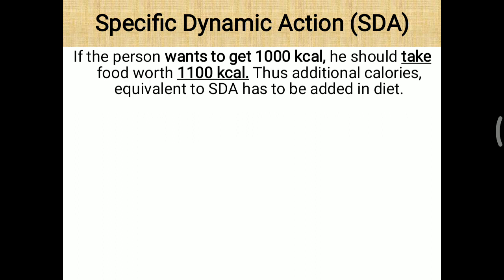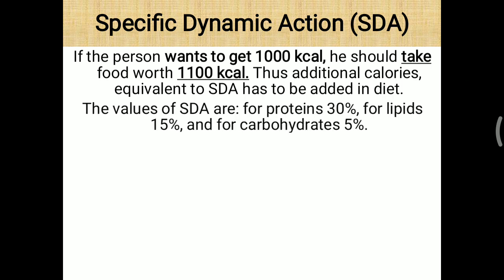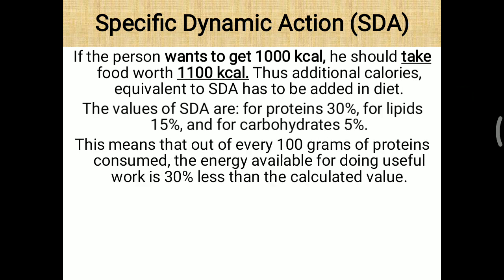Further, about this specific dynamic action, if the person wants to get 1000 kilocalorie, he should take food worth 1000 plus 100 kilocalorie. So this extra 100 is needed for the specific dynamic action. Thus, additional calorie equivalent to SDA should be provided or added in the diet to provide actual energy. So the value of SDA for protein is about 30%, for lipid 15%, and for carbohydrate about 5%.